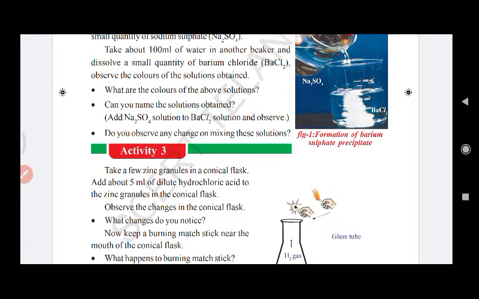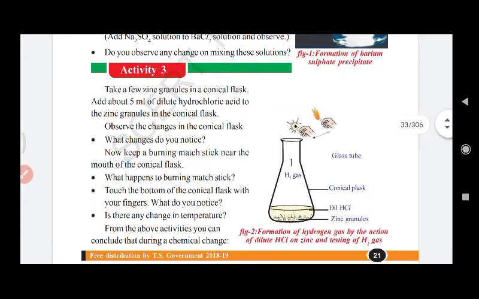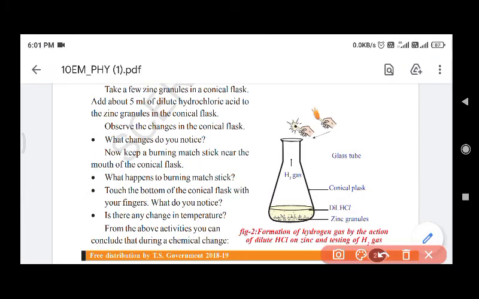Yeah, and one more activity, we have to look at the picture. In a conical flask we have to take zinc granules. Zinc is a metal, and granules means small pieces of zinc. We take them in a conical flask, and we have to add 5 ml of dilute, not concentrated, hydrochloric acid. Dilute means it is mixed with water. Look at it, we add the hydrochloric acid to the zinc granules in the conical flask.